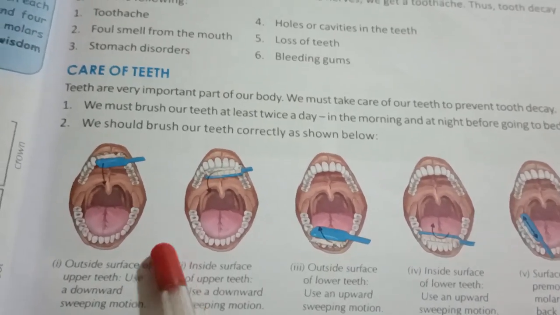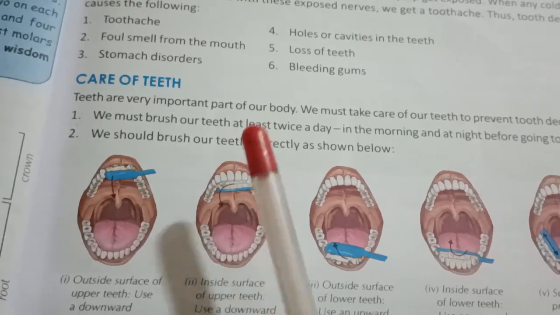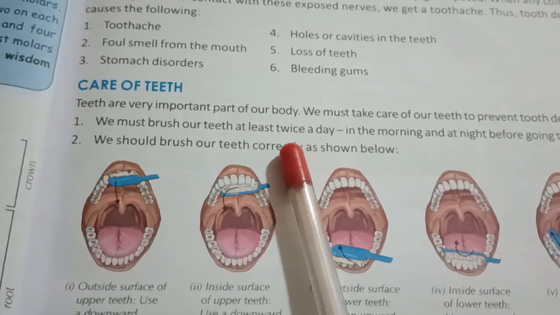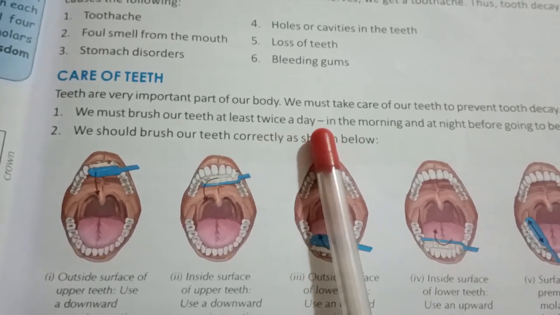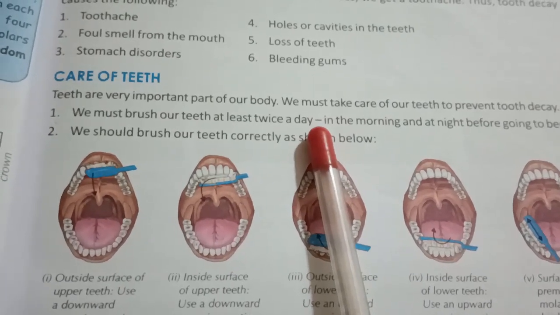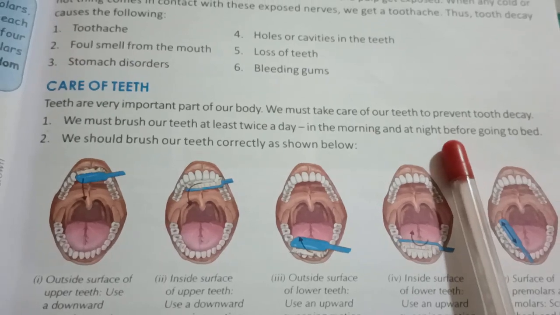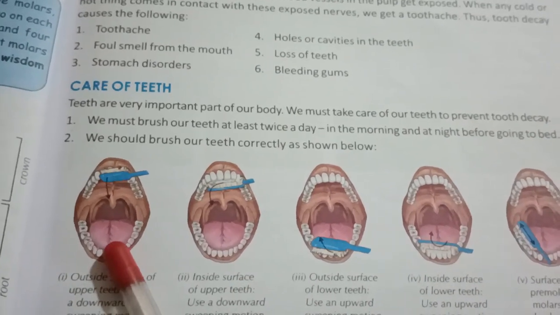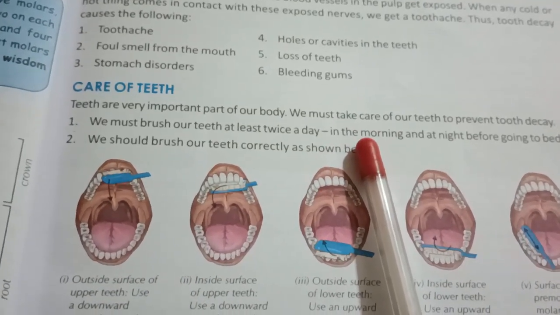Now the first point, which is very important and which we are doing regularly, or if you are not doing it then you should start doing it. What is that? We must brush our teeth at least twice a day. We have to brush our teeth twice a day, once in the morning and once at night before going to bed.